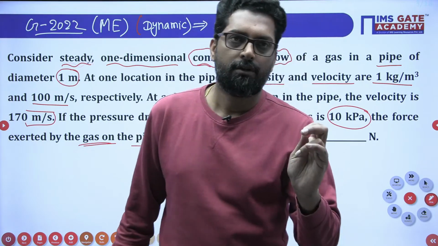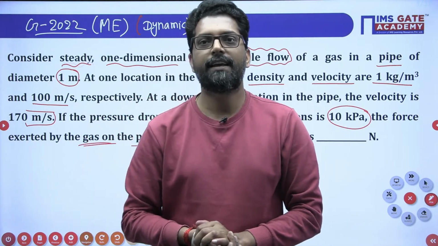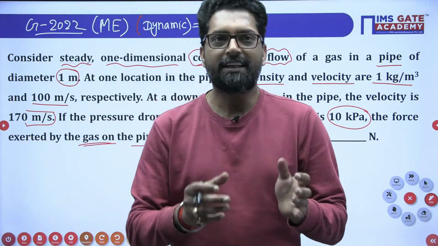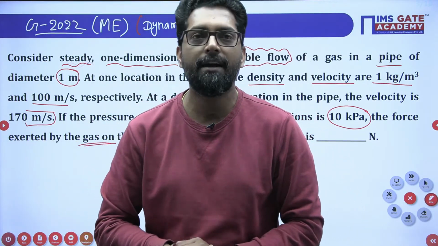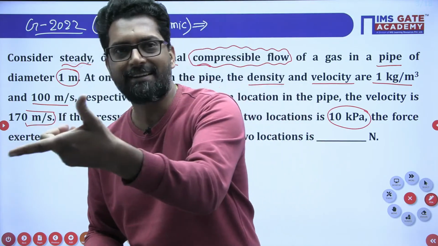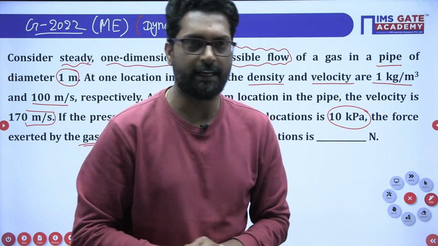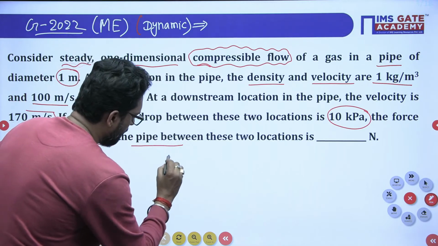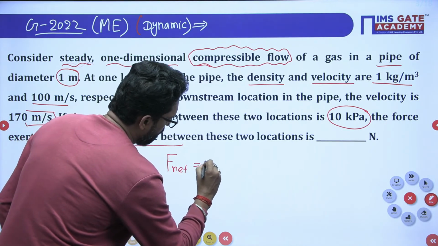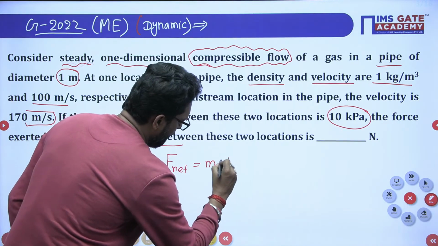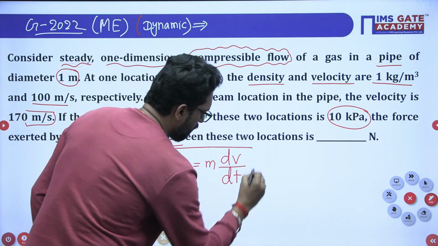Net force on any system is equal to the rate of change of momentum. That means mass into acceleration, that means mass into rate of change of velocity. So the force equation is F net equal to dm, dv by dt, where dv by dt is the acceleration. This is your conservation of momentum.